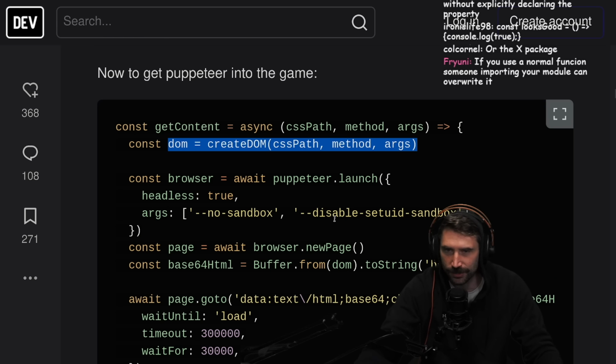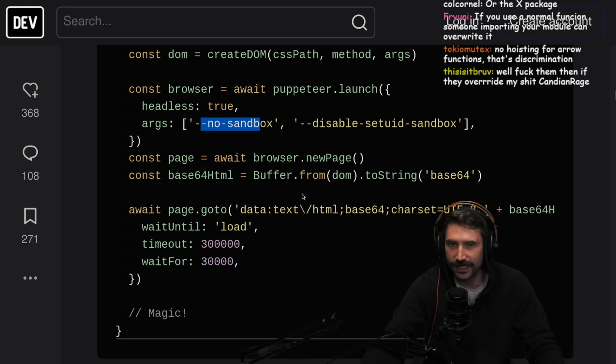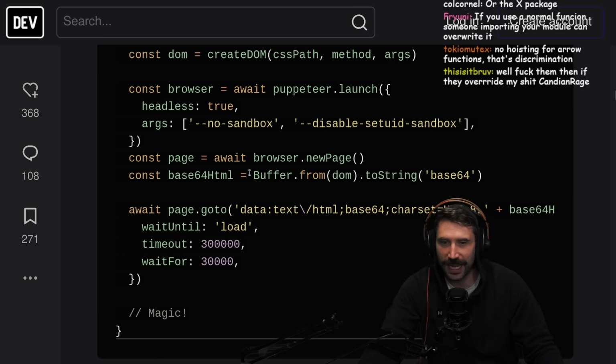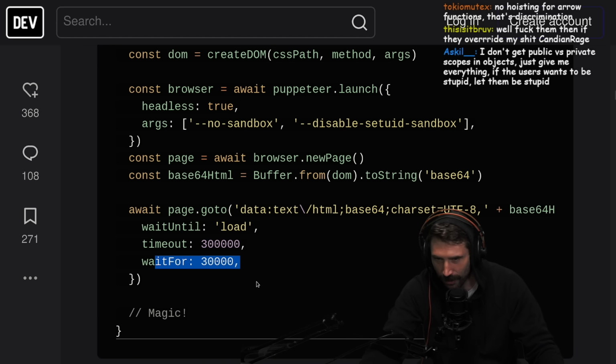Okay, we're going to go here. We're going to create some DOM. The browser is going to launch. Fantastic. No sandbox. Never needed no son of a sandbox anyways. We need the page. We're going to get the page. We're going to get the DOM. We're going to base64 encode it. We're going to hit that. We're going to go to this one. We're going to set it as some sort of base64 goodness. Load, timeout, wait for 30 seconds.